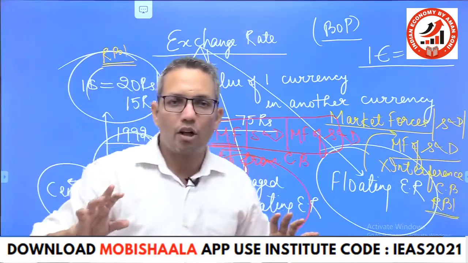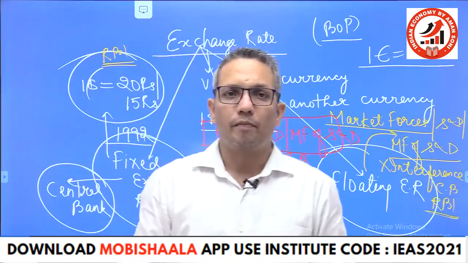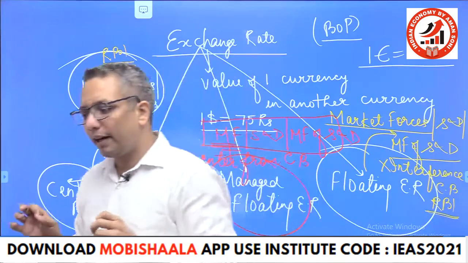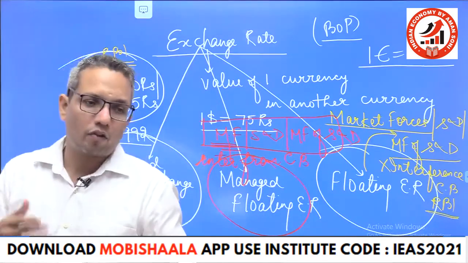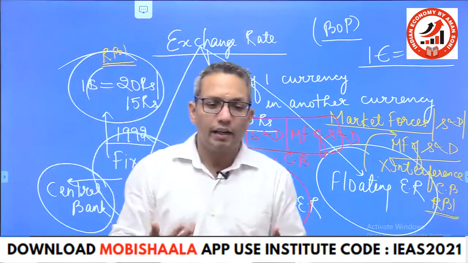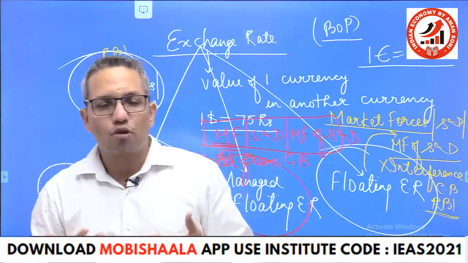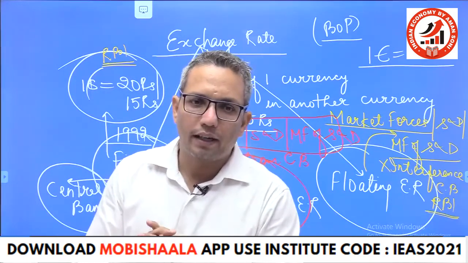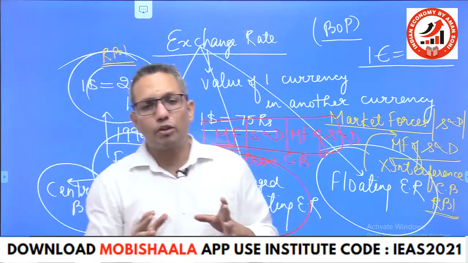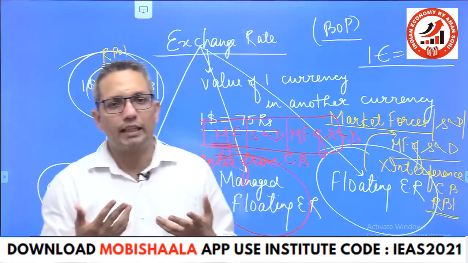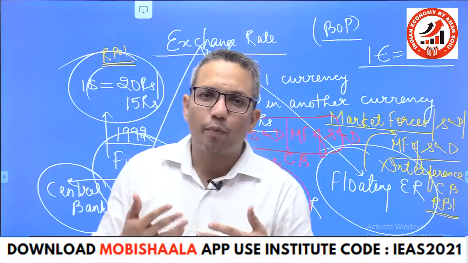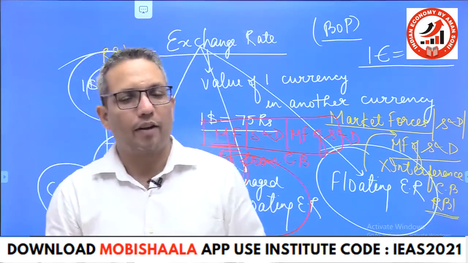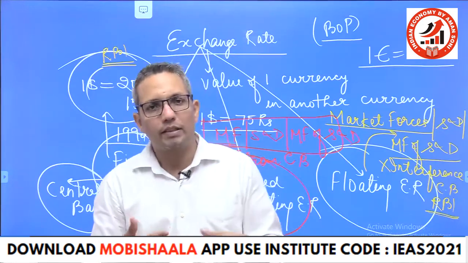Now RBI will not be interfering on a daily basis. It will be interfering on a regular basis, say after 1 month, 2 months, depending upon what it has to do with the exchange rate. So if RBI wants to keep the rupee depreciated, RBI will interfere. If it has to appreciate the rupee, it will still interfere.